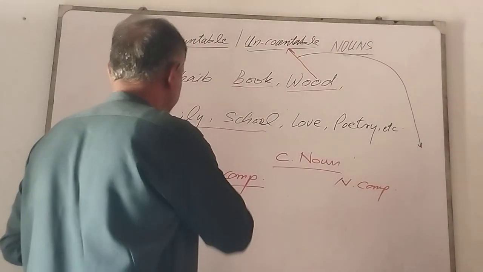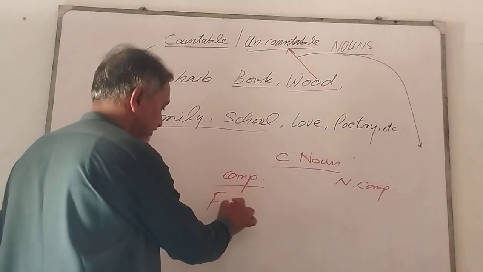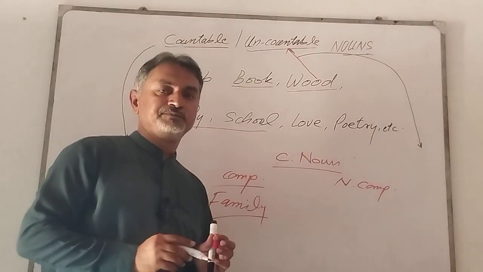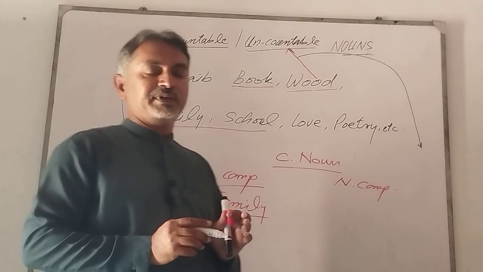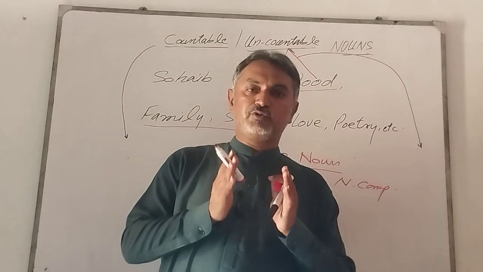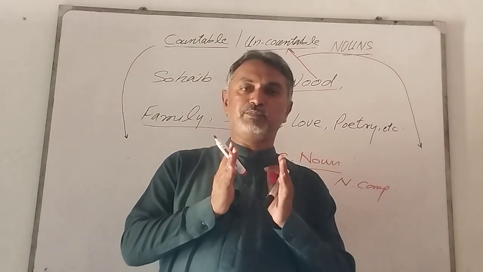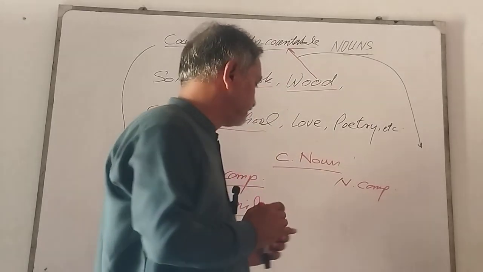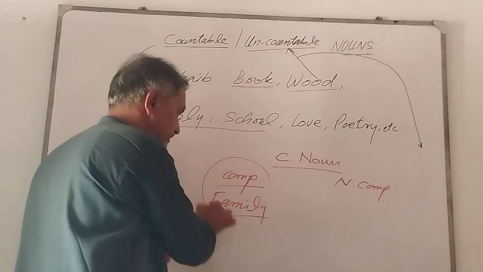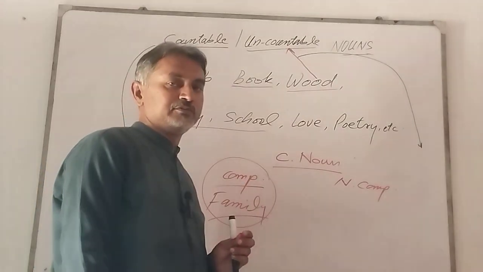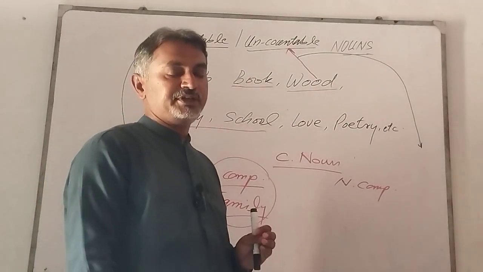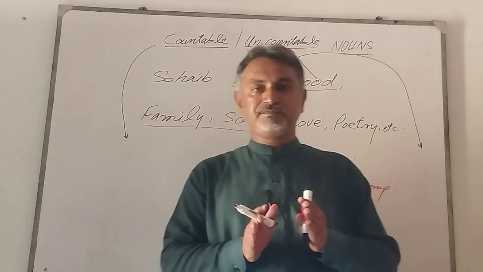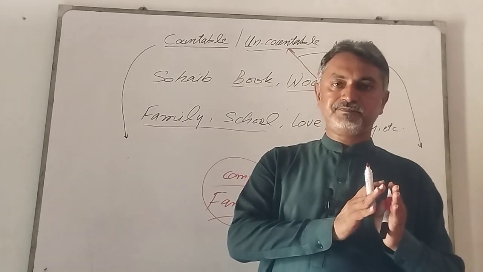For example, family. Everybody knows it's a name given to a group of blood relations. So, this category of collective noun can be written in both forms, singular and plural.